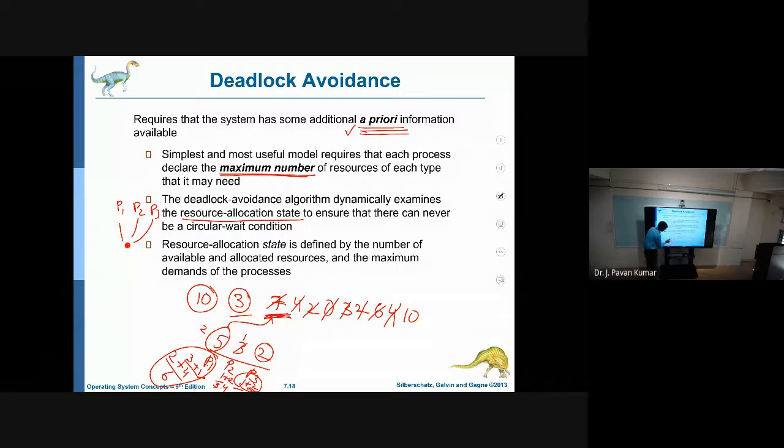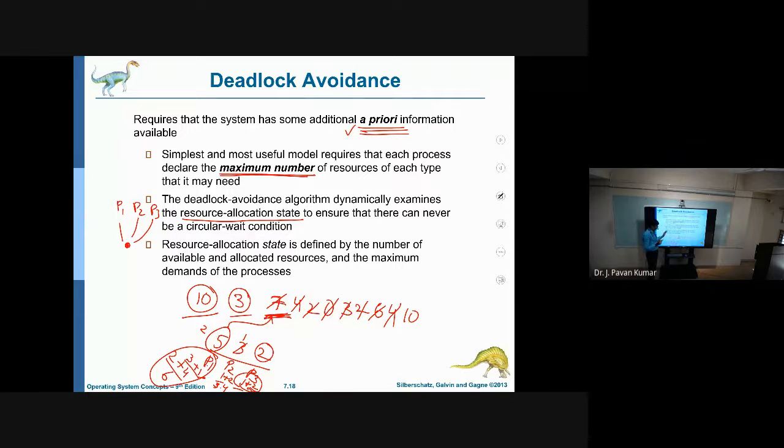Okay, now 10 resources we are having. Initially 1 each P1, P2, P3 has taken. Next, it requires 5, 3, 2. Then in this particular process, we could complete the allocation, and every process could complete its execution. Okay, this is a resource allocation state example.